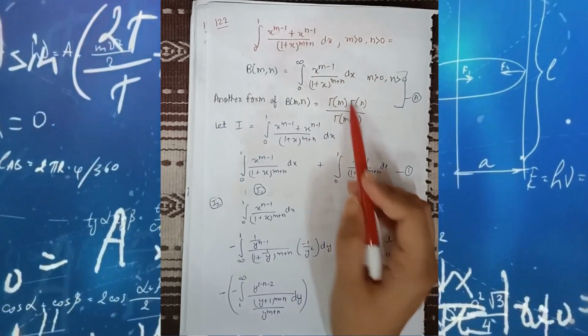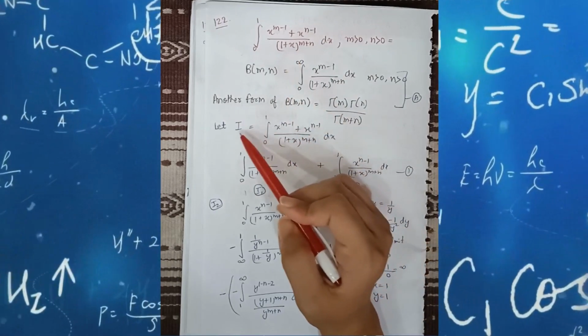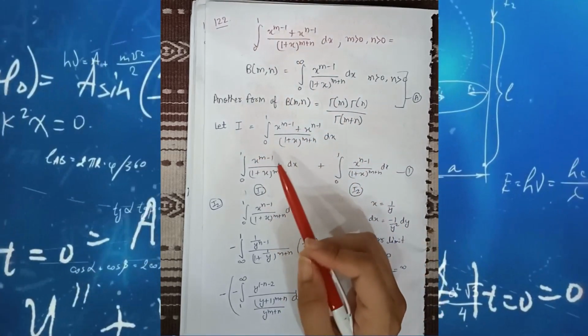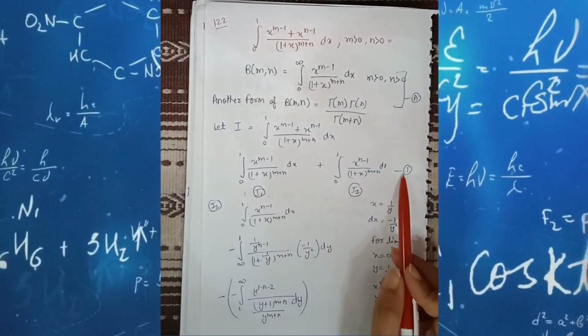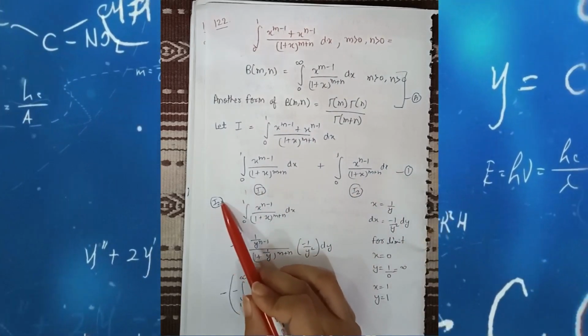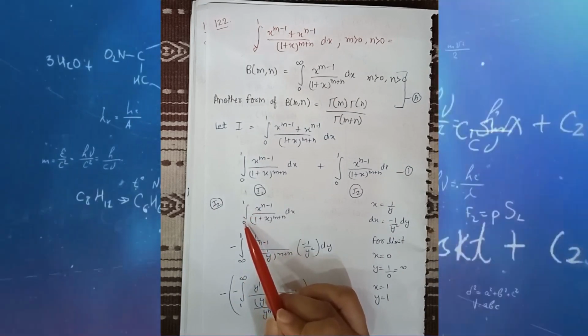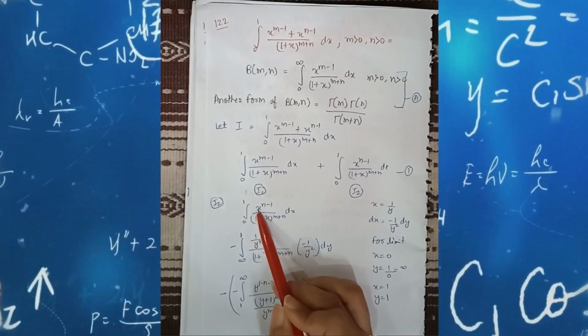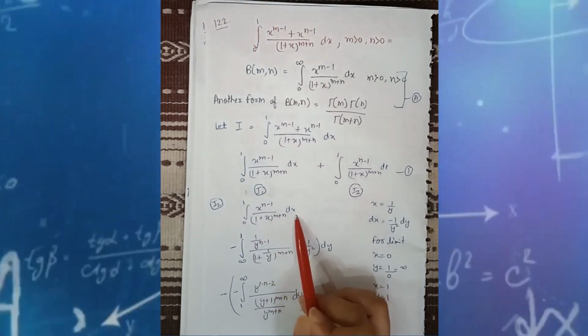So firstly what we do, we have to take the function and assume it is equal to I. If we take it separately, then we have to take I1 and I2. This is the first equation, and firstly we have to solve I2. In I2, the integration limit going from 0 to 1, x raised to the power n minus 1 upon 1 plus x raised to the power m plus n dx.